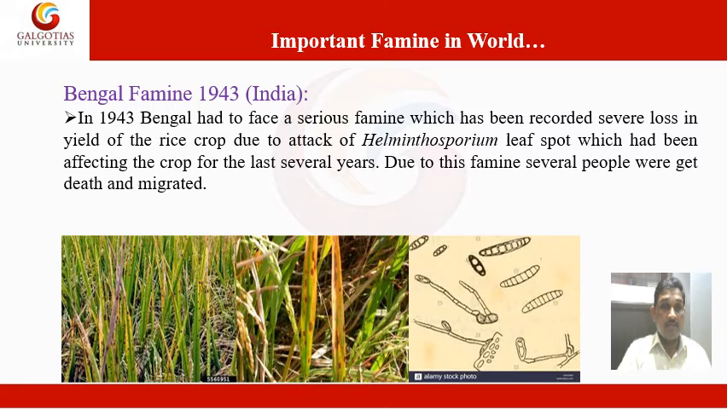Now, the next example is the Bengal famine. It happened in Bengal, India, in 1943. Bengal had to face a serious famine, with severe losses in the yield of the rice crop due to attack of Helminthosporium. It is a fungal pathogen which causes leaf spot, and it had been affecting the crop for the last several years. Due to this famine, several people died and migrated.